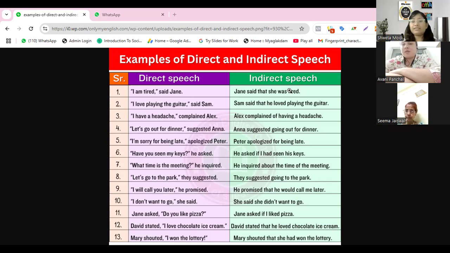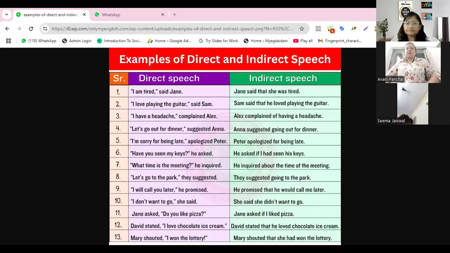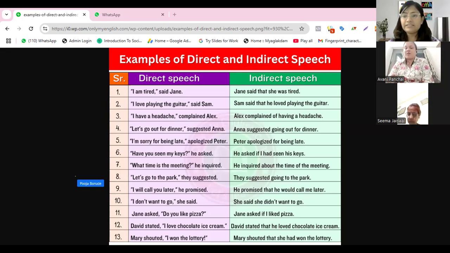"Have you seen my case?" When you have a question with a yes or no answer, then you use "if" or "whether." He asked if I had seen the keys, or you can say he asked whether I had seen his keys or not. So when you have questions with yes or no answers, then you use "if" or "whether."